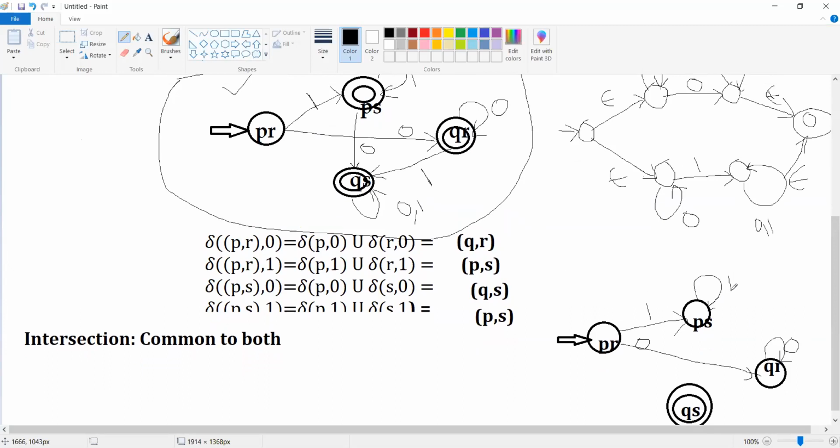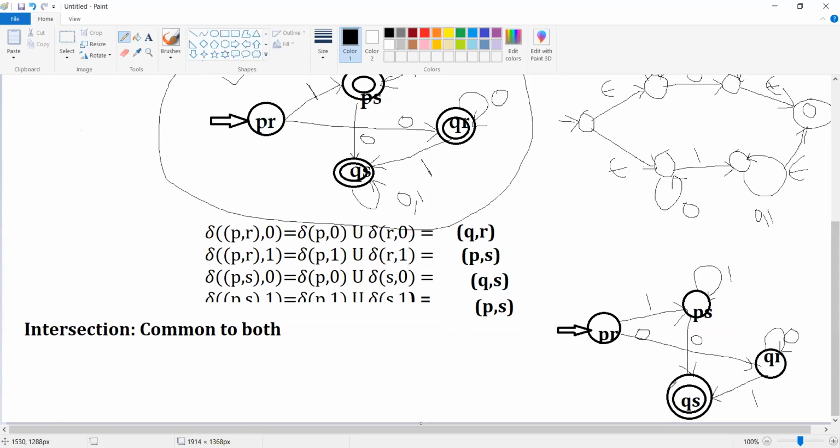PS on 0 goes to QS. QR on 1 goes to QS. And lastly, QS on 0, 1 remains on the same state.